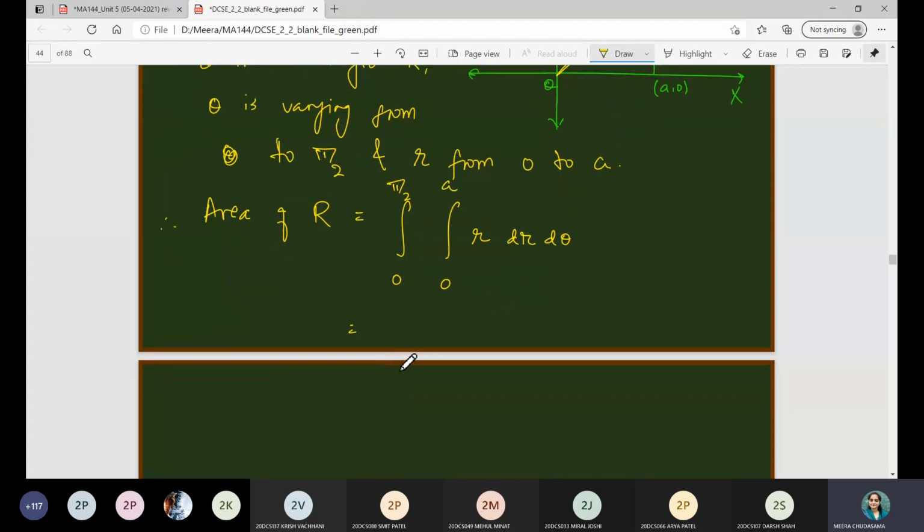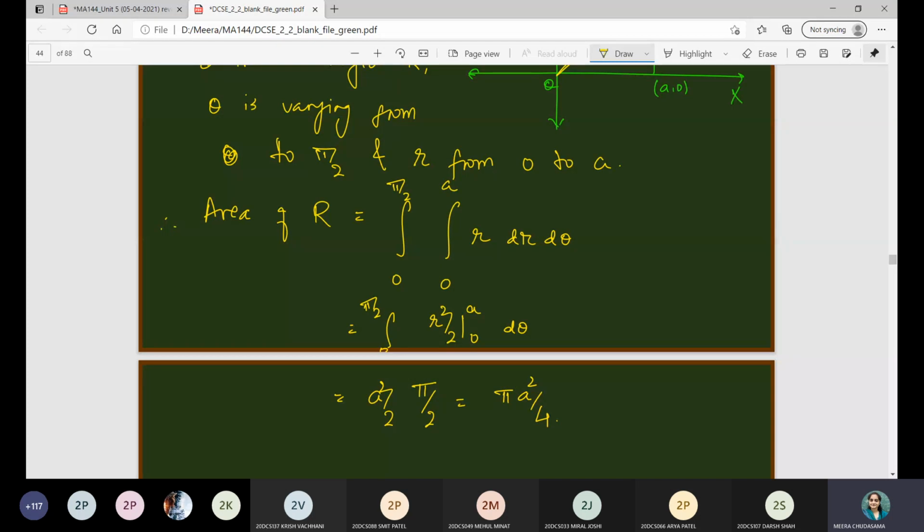So that is equal to integration 0 to pi by 2, r square by 2 is the integration varying from 0 to a. So a square by 2 being constant, I can take outside, minus 0, into d theta integration is theta varying from pi by 2 and 0. So this is pi a square by 4. The final answer will be 1/4 area of the circle having radius a, that is pi a square by 4, right?